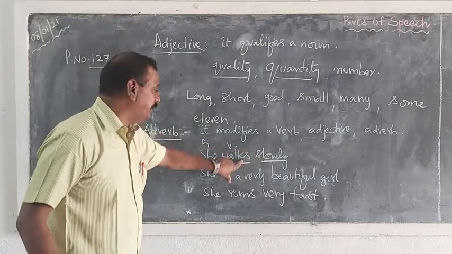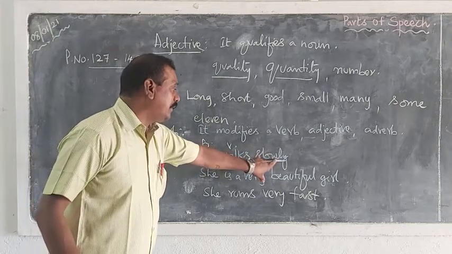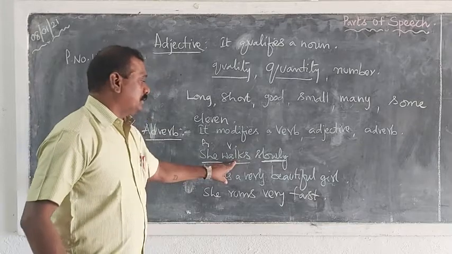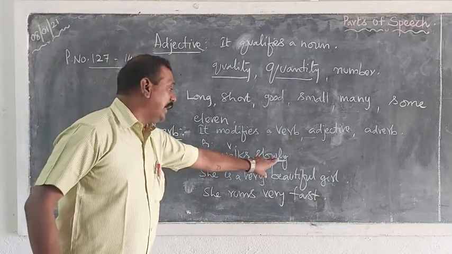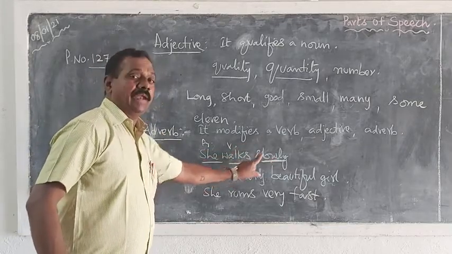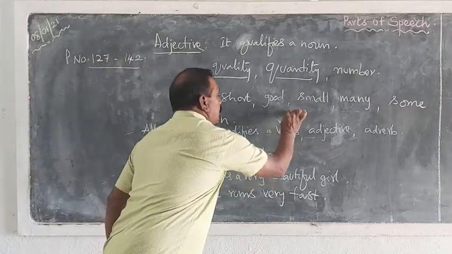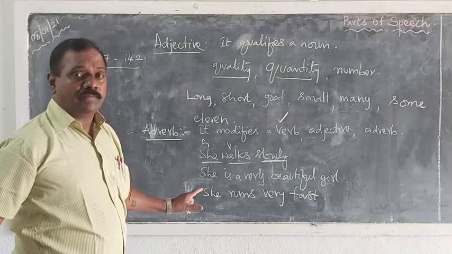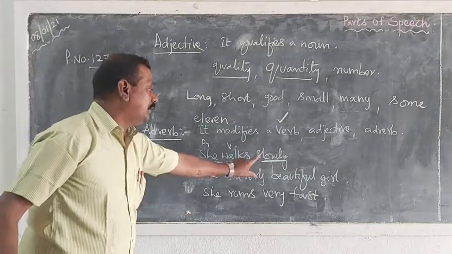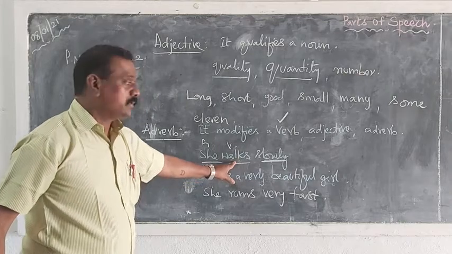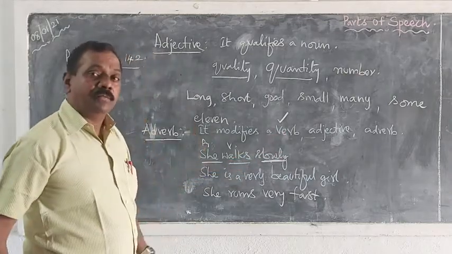So here in this sentence, an adverb is modifying the verb. It is touching the verb. Slowly, the word talks about walks. Slowly walks. How does she walk? Slowly. So this is an adverb. It modifies a verb. Have you understood? Here the word slowly changed the meaning of a verb. So the function of adverb is over.